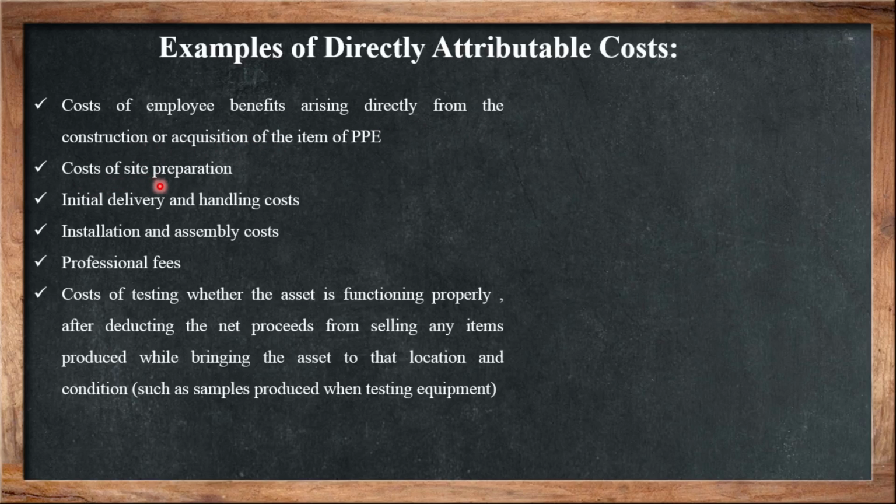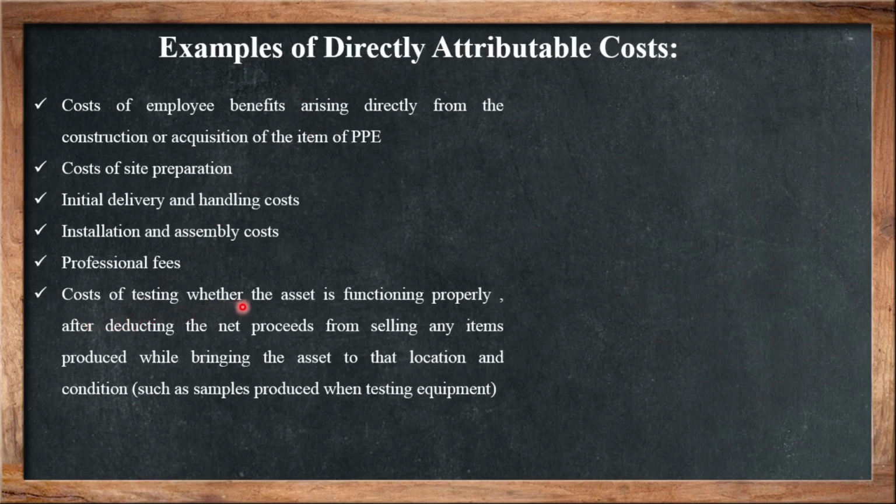Cost of site preparation, initial delivery and handling cost. Suppose you want to bring that machinery from the customs office to your plant. At that time some initial handling cost is there, and it should be added. Some professional fees is required. At that time the fees should be added to that asset, or we can say directly attributable to that cost.